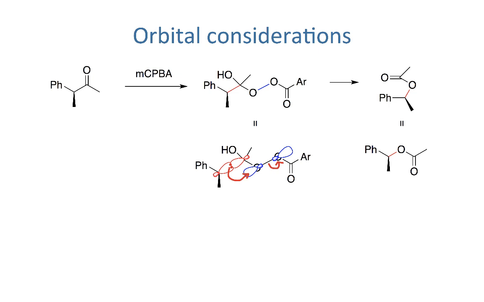To summarize, when the tetrahedral intermediate collapses, a non-bonding electron pair on the hydroxyl oxygen comes down, forming a new pi bond. This CC bond breaks and migrates with the secondary substituent to form a new CO bond, and the OO bond breaks, with the far oxygen atom taking the electrons.